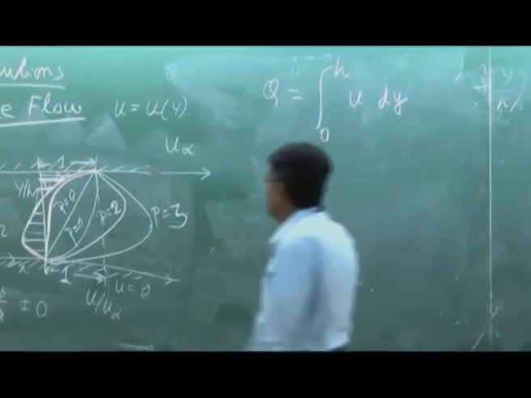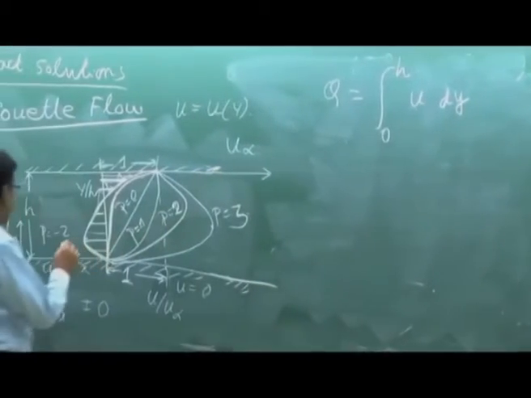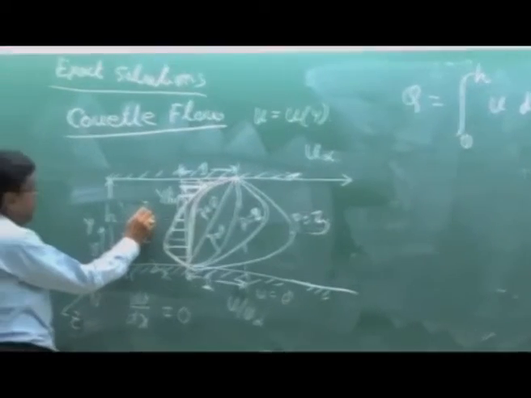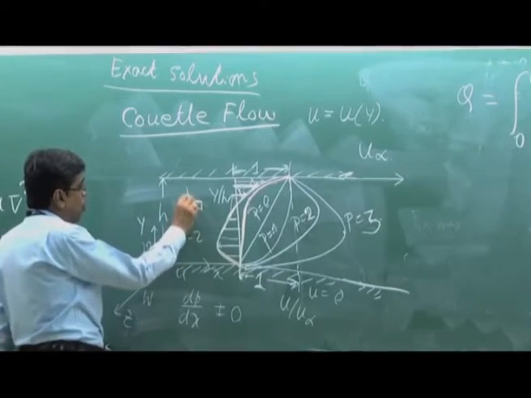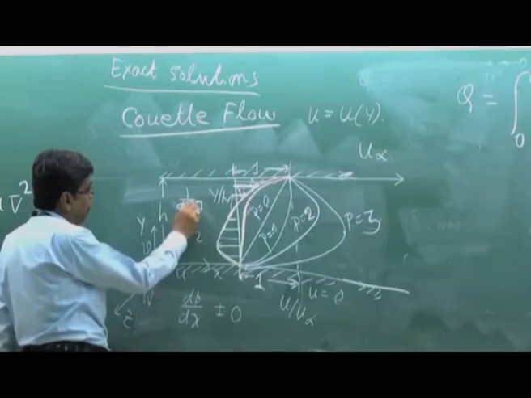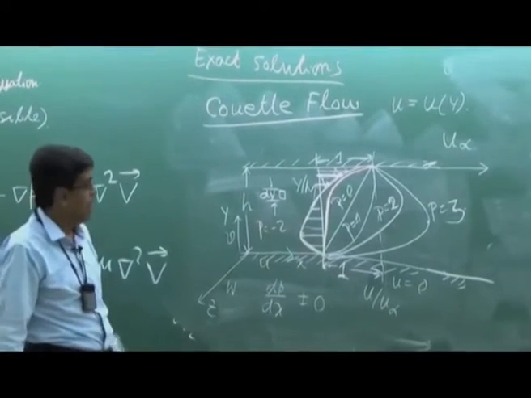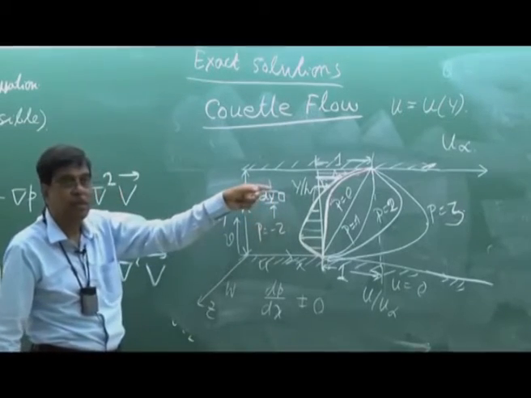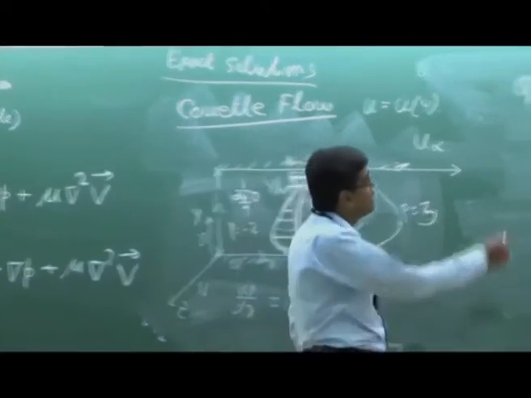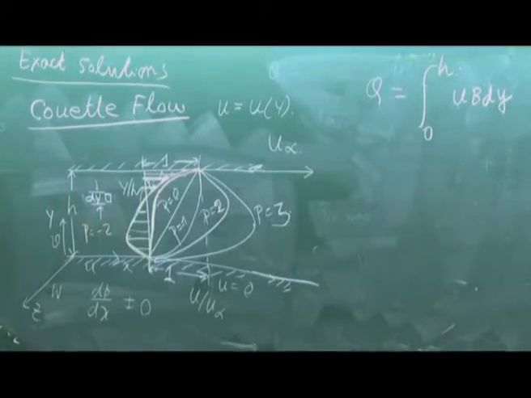This is because you can think in this way, that you can take a small elemental area, this height is dy, and we consider the width to be unity. Then it is u dy integrated to h, because dA will be dy into the width. Width is unity, or you can take some width b dy. b is the width in the z direction, which is very large, u b dy.